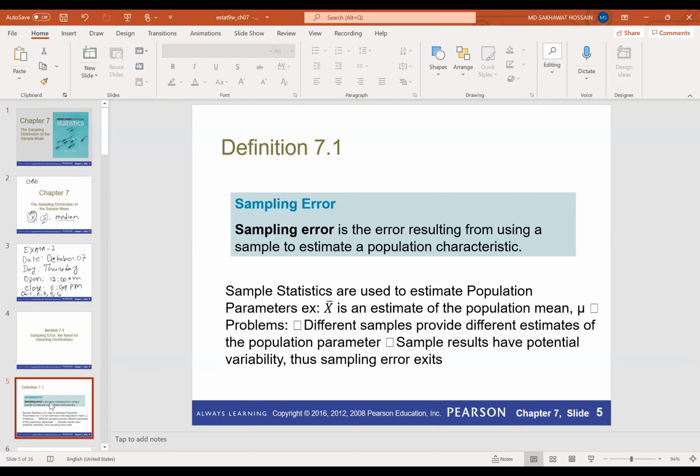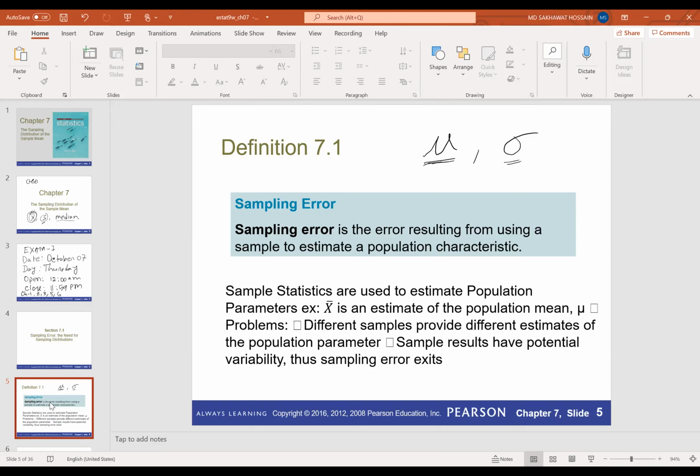And parameters, that means the measurements which are related to the population are called parameters. For example, the mean of the population is mu, which is a parameter, and sigma is the standard deviation of the population, which is also another parameter. Usually we do not know the value of mu and sigma. So what do we do?